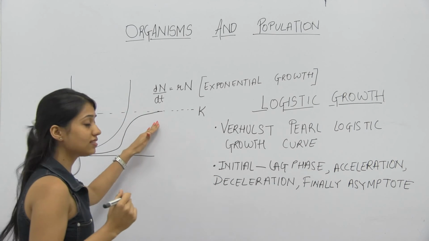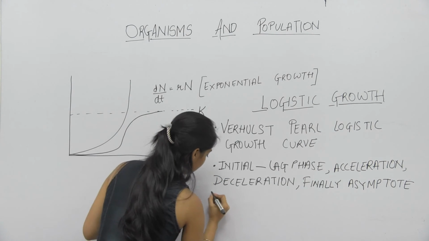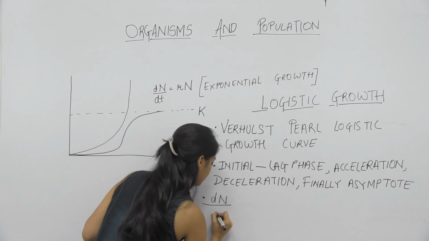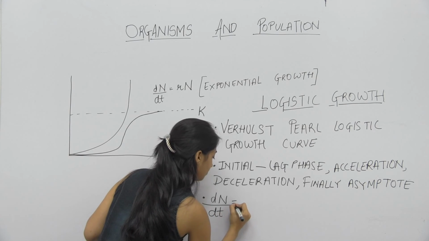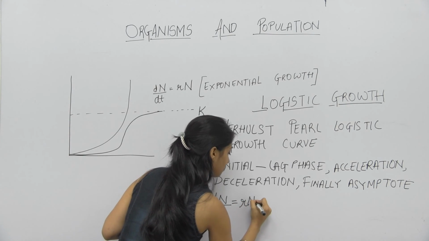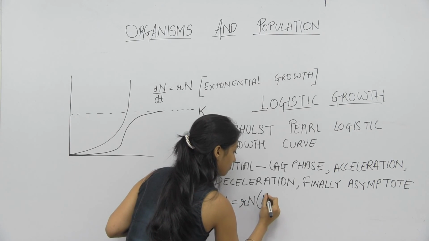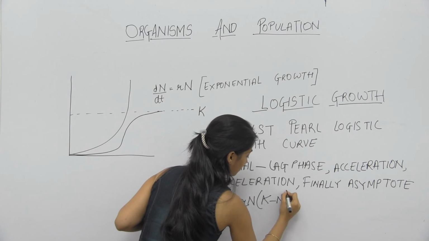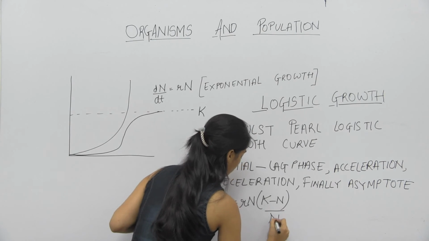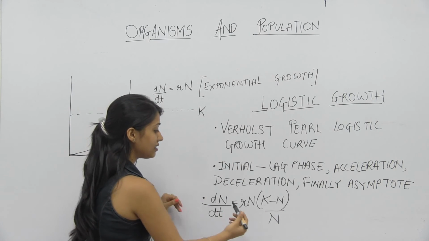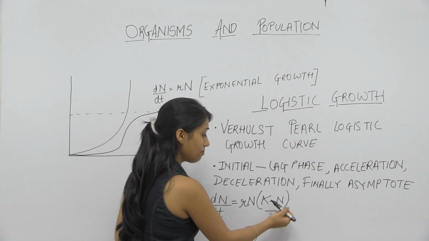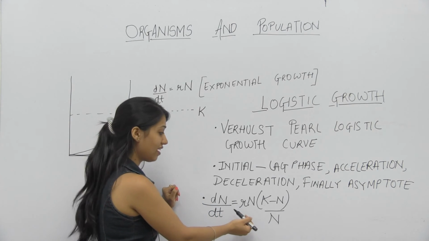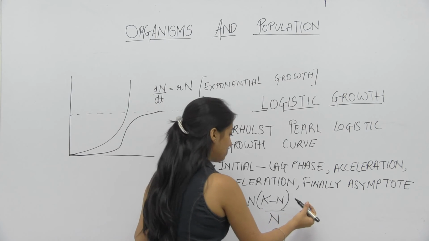Now we represent this graph in the equation dn upon dt is equal to Rn into K minus n upon n. R is the intrinsic growth factor, K is the carrying capacity.